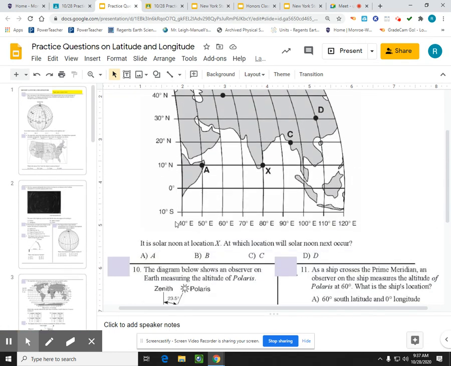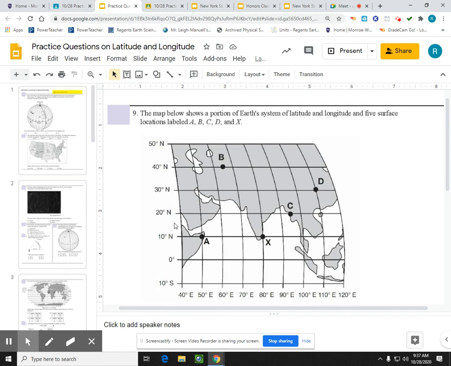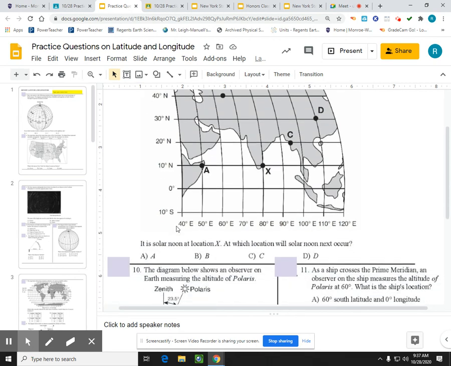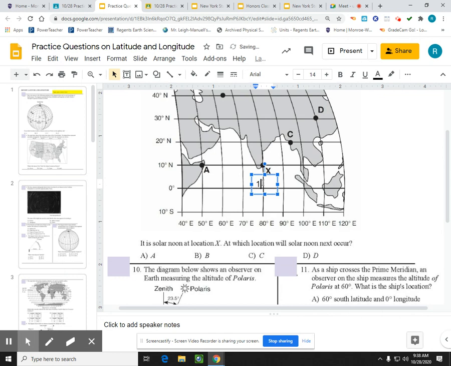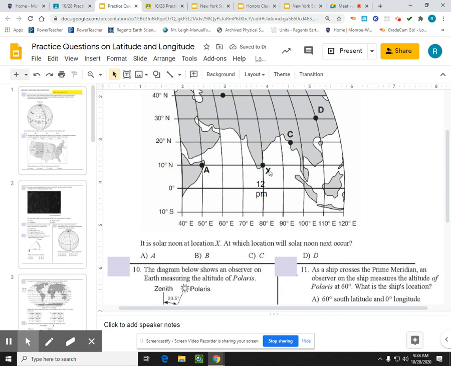Let's look at question number 9. The map below shows a portion of Earth's system of latitude and longitudes in 5 surface locations, A, B, C, D, and X. And it says if it's solar noon at location X, at what location will solar noon be next? So let me make a little mark down here that it's solar noon here at X, and that means it's 12 p.m. Okay. Now, if it's 12 p.m.